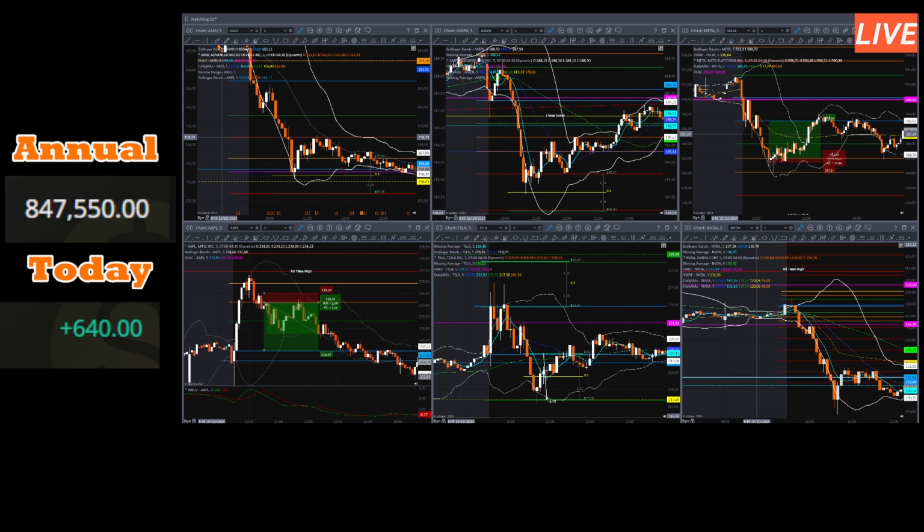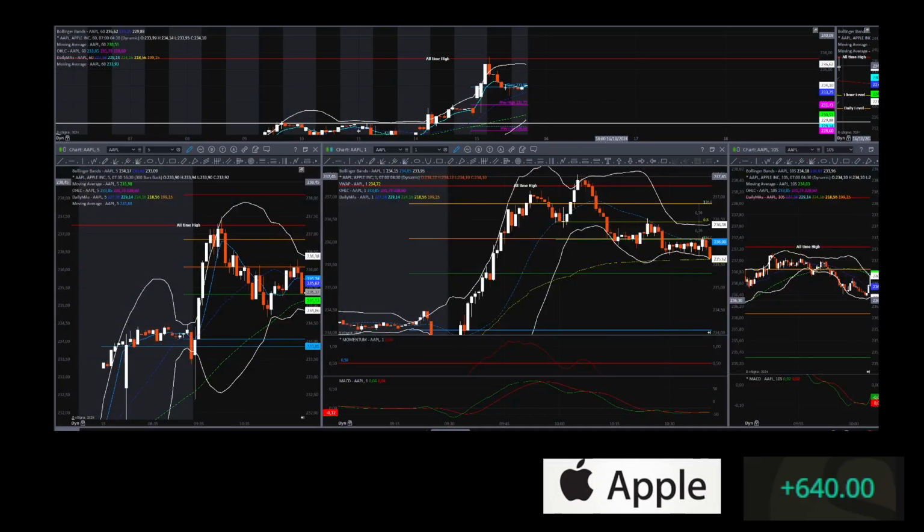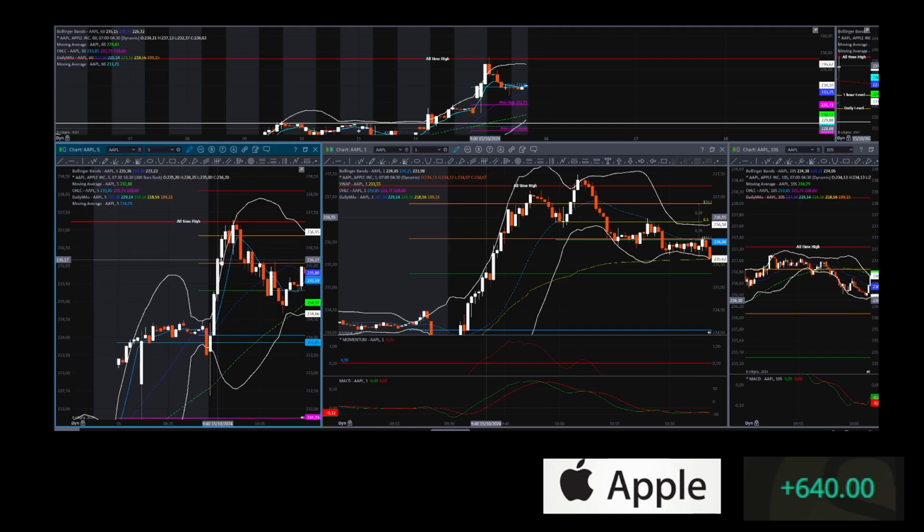All right, the trade of the day was, there it is, Apple for $640. Let's jump right into the trade here. Now, you can see price was moving into the Crush It zone right here on the 5-minute, but we also had the all-time high right above it. So instead of playing the Crush It zone, I kind of moved to the all-time high.